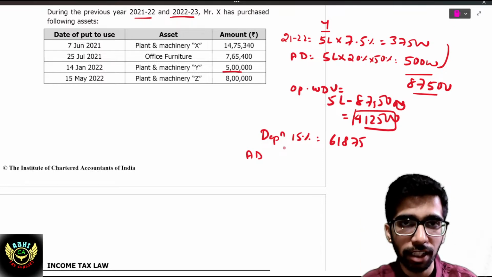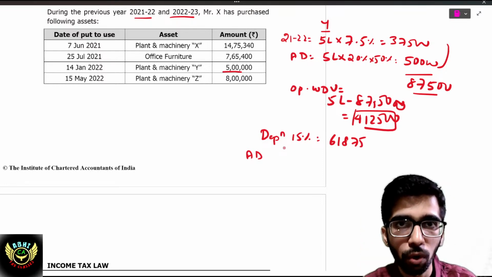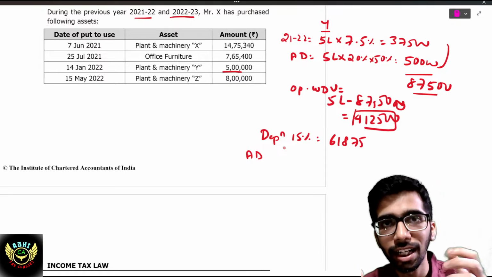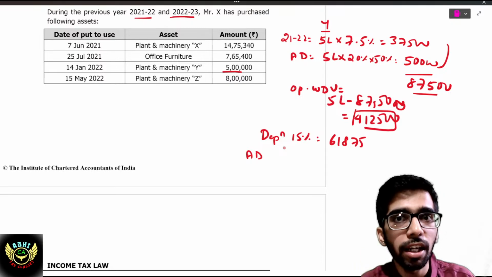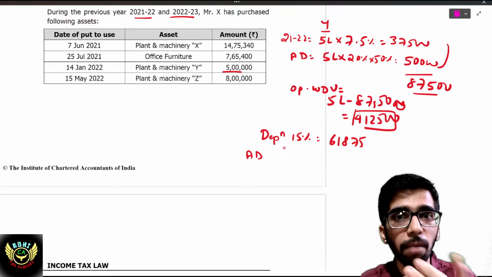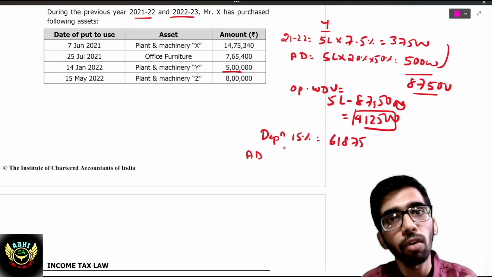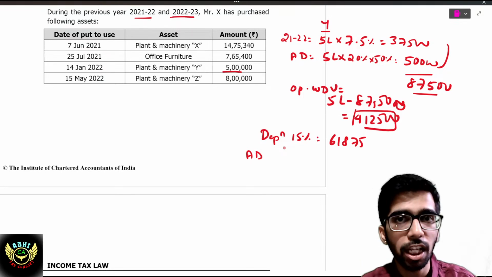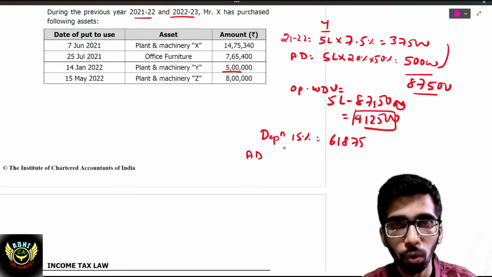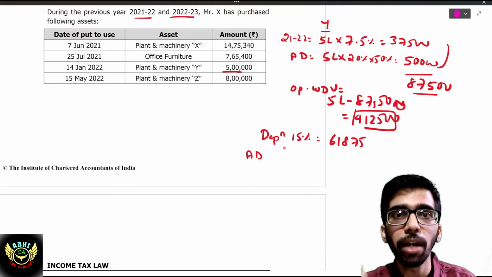If that asset is put to use for less than 180 days, then the remaining 50% can be granted in the next previous year if that asset is put to use for the entire year. So the 50% allowed in 21-22, the remaining 50% will be allowed in this year.